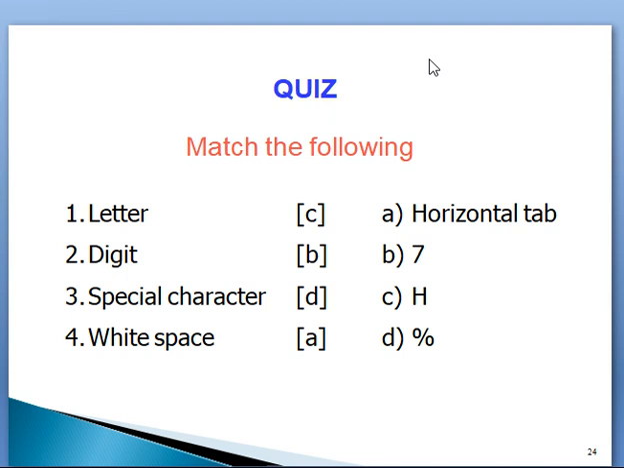Special character. Here, the special character in the right side group, percentage is the special character. Fourth one, white space. We discussed the white spaces. The compiler ignores these white spaces. The white spaces are horizontal tab, vertical tab, spaces, new line, carriage return. So here the horizontal tab is there.